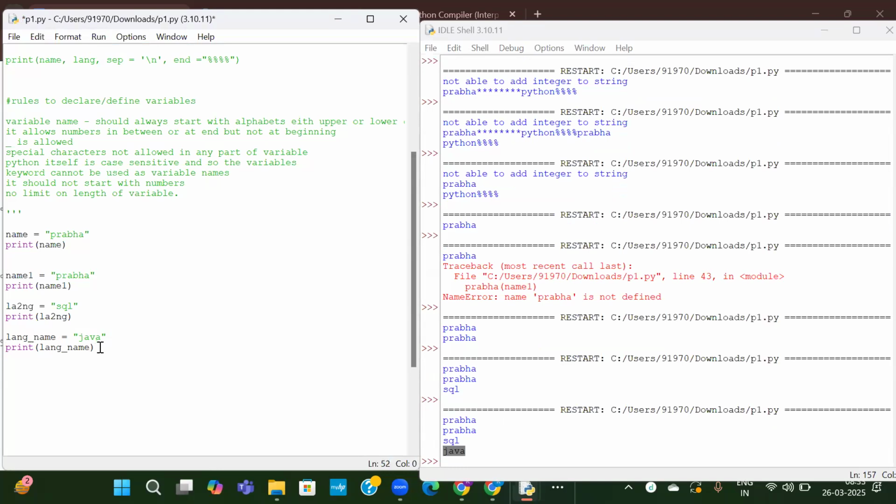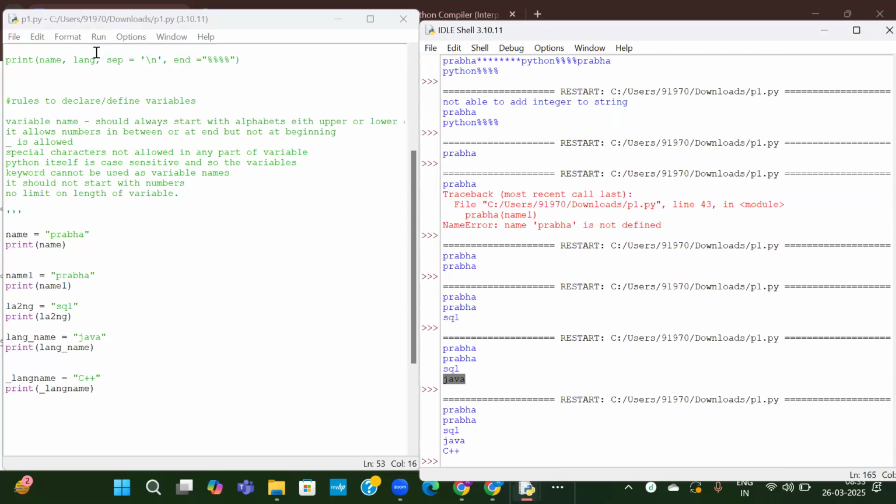So let us try using underscore at the beginning. Language name equal to C++ and print underscore language name. See, C++ it is printed. This underscore, we can use it, but there is a special meaning to this underscore.